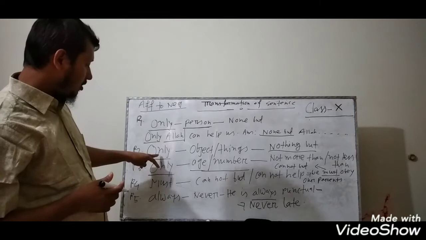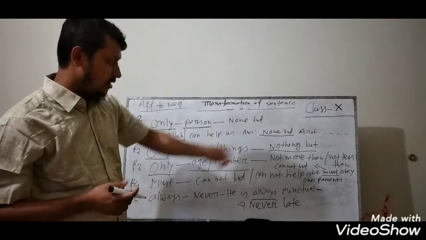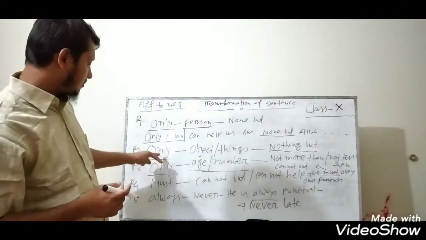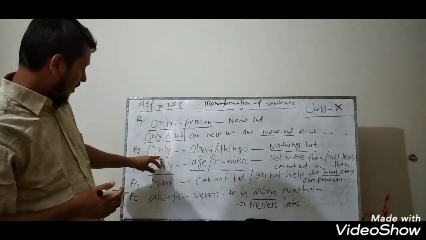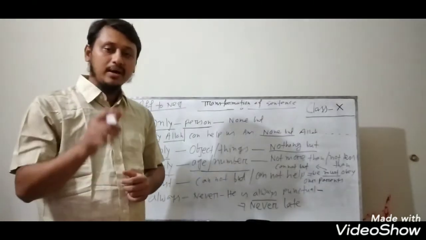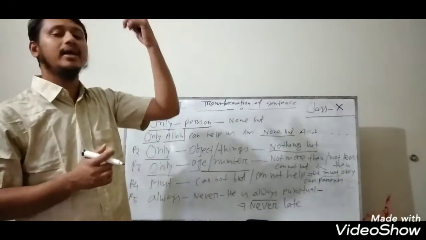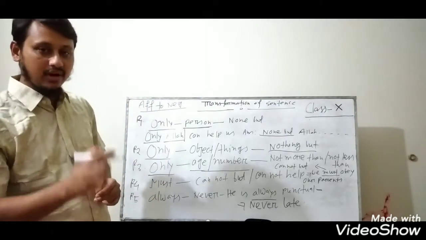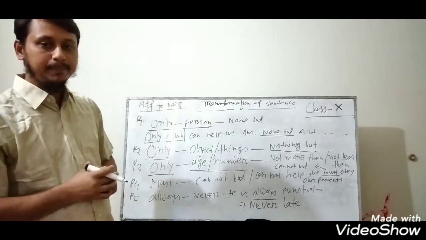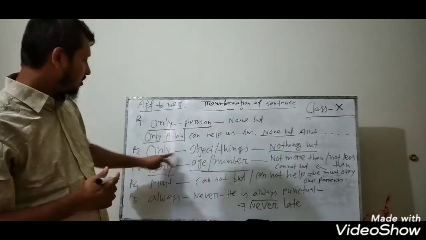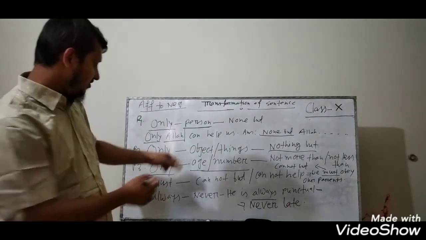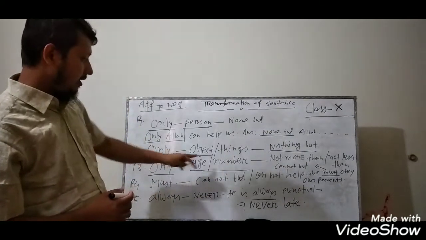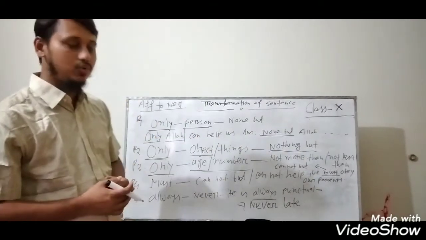For the second one, if only indicates object or things. Because of the limitations of the board, I am going to tell an example. Please listen to me. Only the moon was visible. If you look at the sky, you can see the moon. Here only indicates the moon. The moon is an object. So if it indicates an object, you have to write nothing but instead of only. So the answer will be: nothing but the moon was visible.